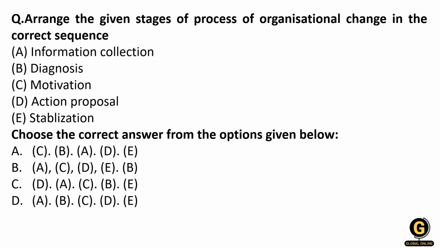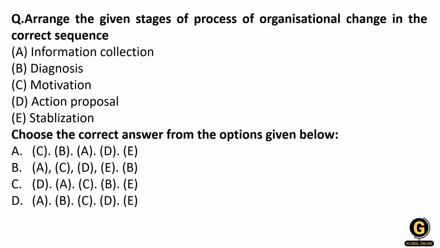You have to arrange the given stages of the process of organization change in the correct sequence: information collection, diagnosis, motivation, action proposal, stabilization. You have to choose the correct answer from the given options mentioned below. So the options are C, B, A, D, E, then A, C, D, E, B, then D, A, C, B, E, and A, B, C, D, E.